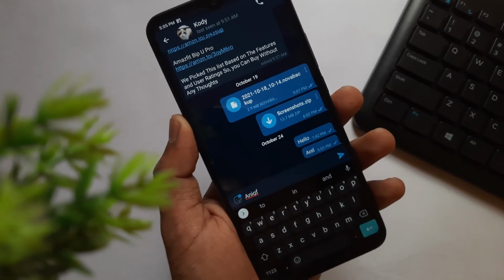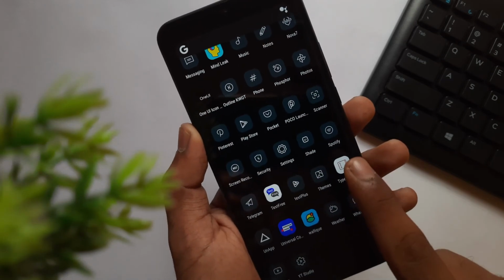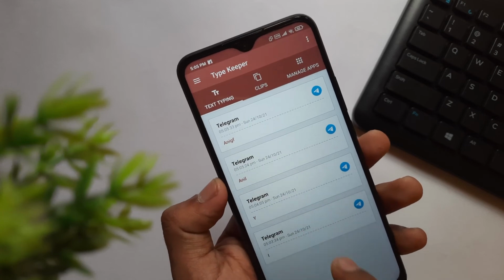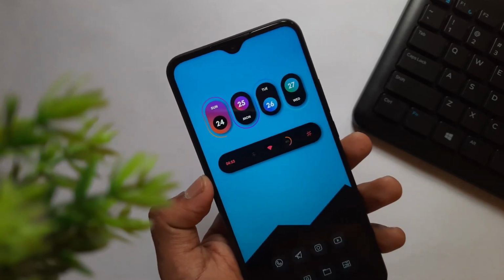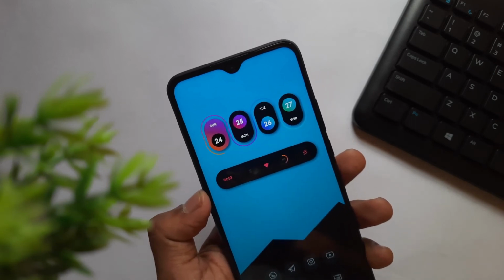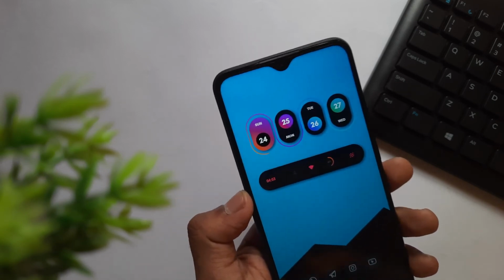You can enable the auto delete feature in the app settings, and the cool feature is that it will store the passwords and emails. So if you are trying to get your friend's password, just give your mobile and ask him to log in on your mobile phone, and you will get his password. So definitely try this app, and the app link is given in the description below.